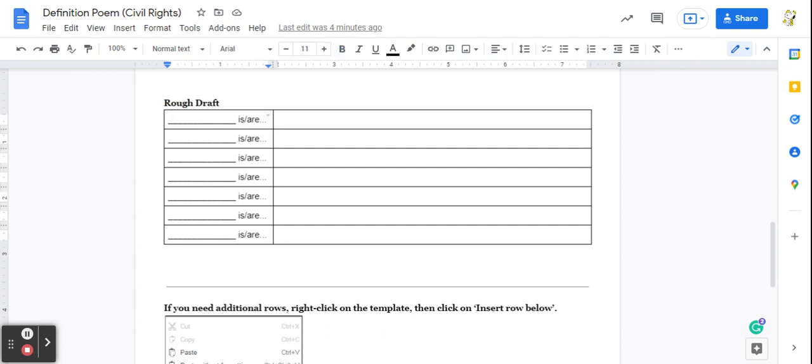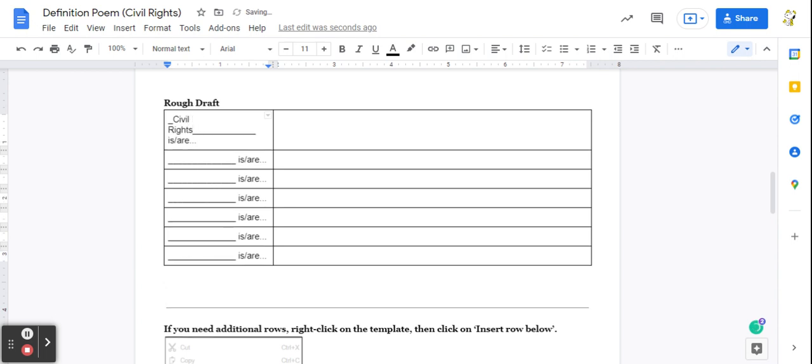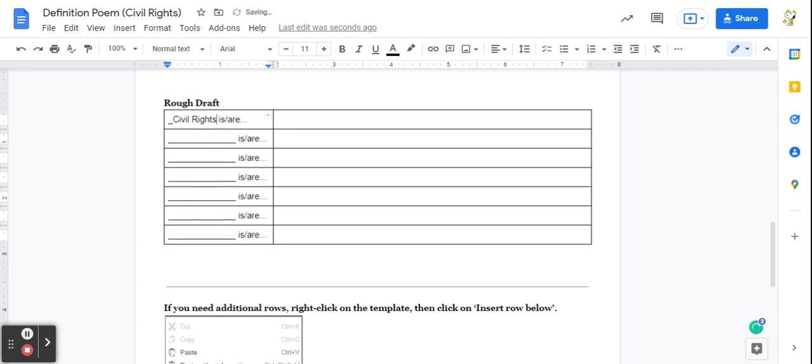So remember, all you would have to do is type in the words civil rights. And because, to be grammatically correct, you would say "civil rights are," and then you would finish that sentence.